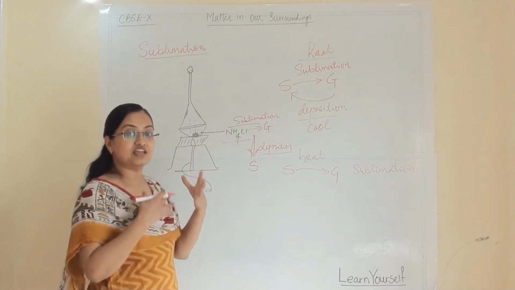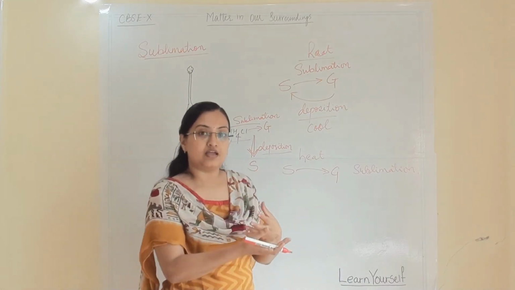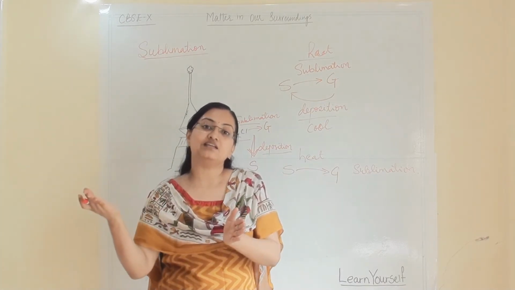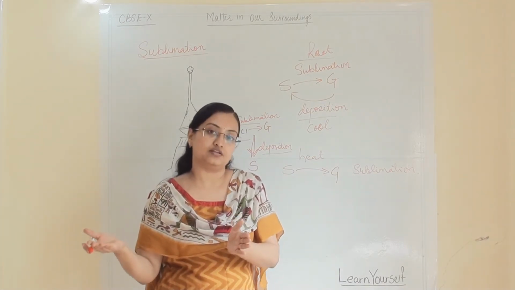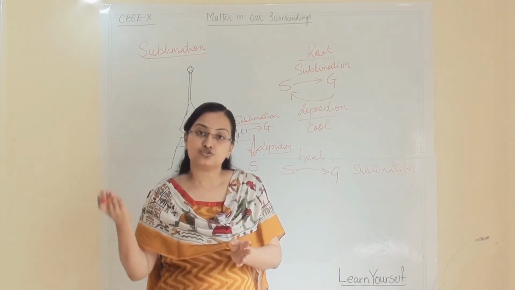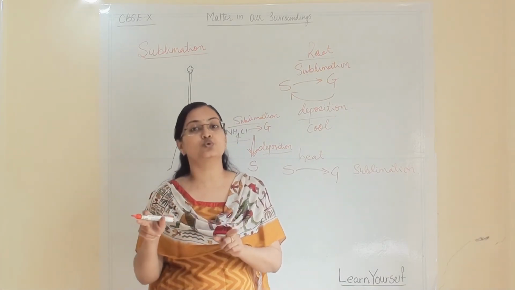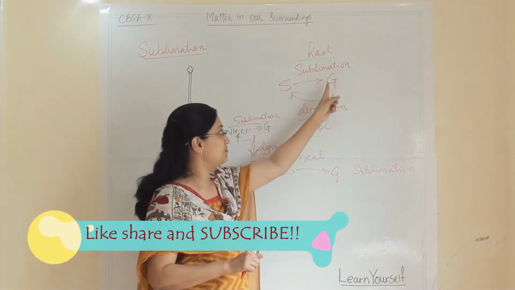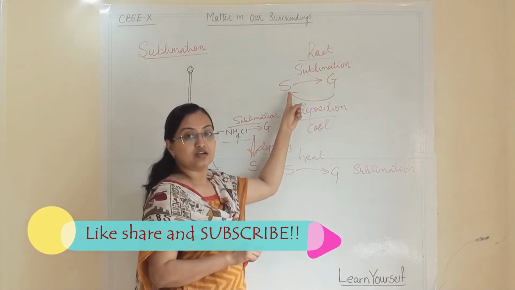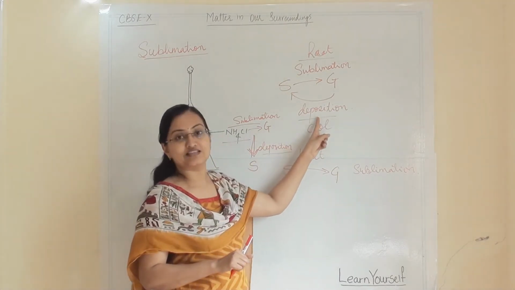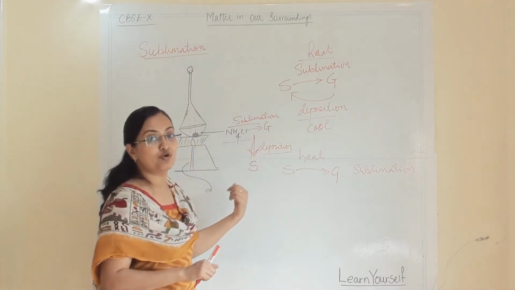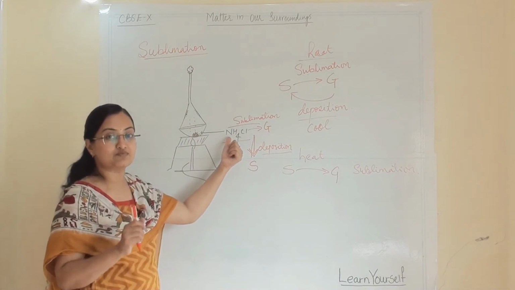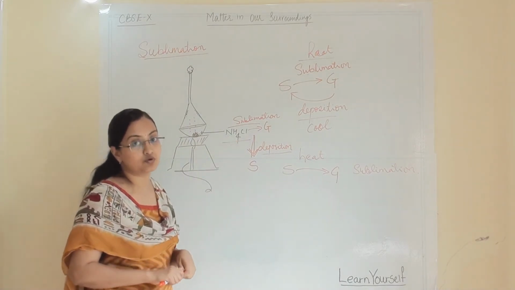First, when I am giving heat, it converts into vapor, and once it becomes cool, it regains its original state, that is solid. So it is converting into solid state again, and that process is known as deposition. While becoming gas, the process is known as sublimation, and when the gaseous state converts into solid state, that is known as deposition. Both these phenomena we can see in this activity with the help of a sublimable substance only, and that is ammonium chloride.